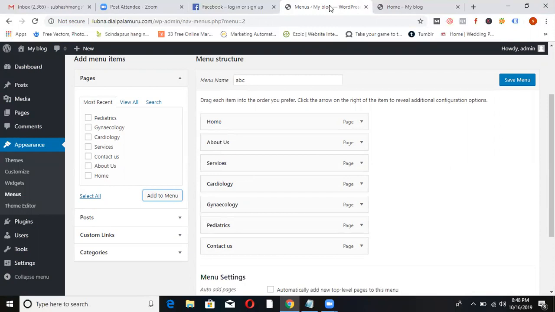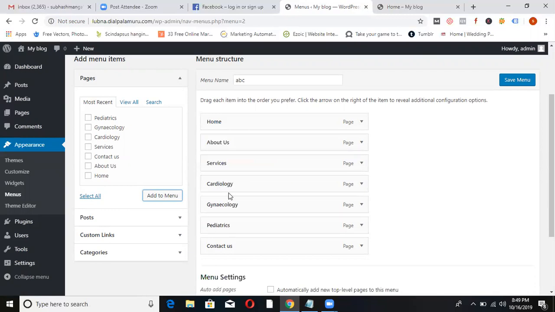Yeah, you created a page. If there is no menu, it will not show. Menu is mandatory. Now see, I want cardiology, gynecology, and pediatrics to be under services, right? It looked like these 3 are under services, but they're not. Now cardiology, gynecology, and pediatrics come beside services.